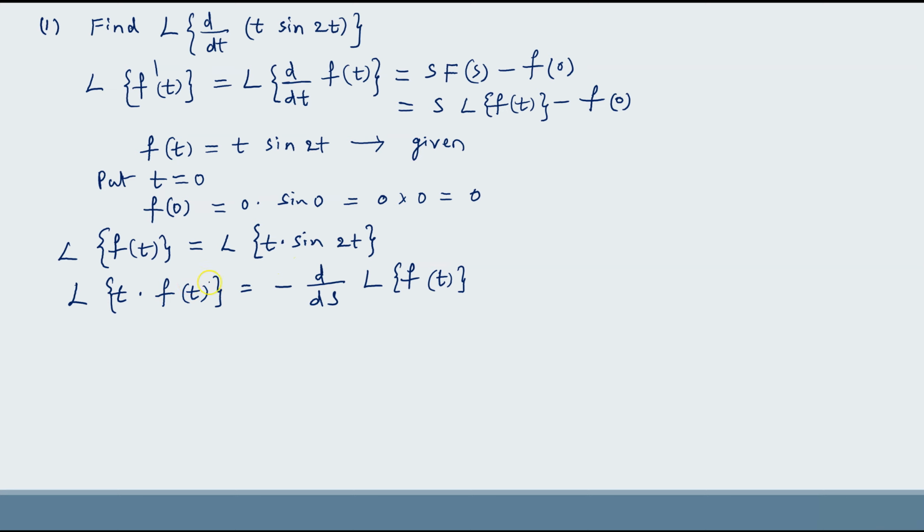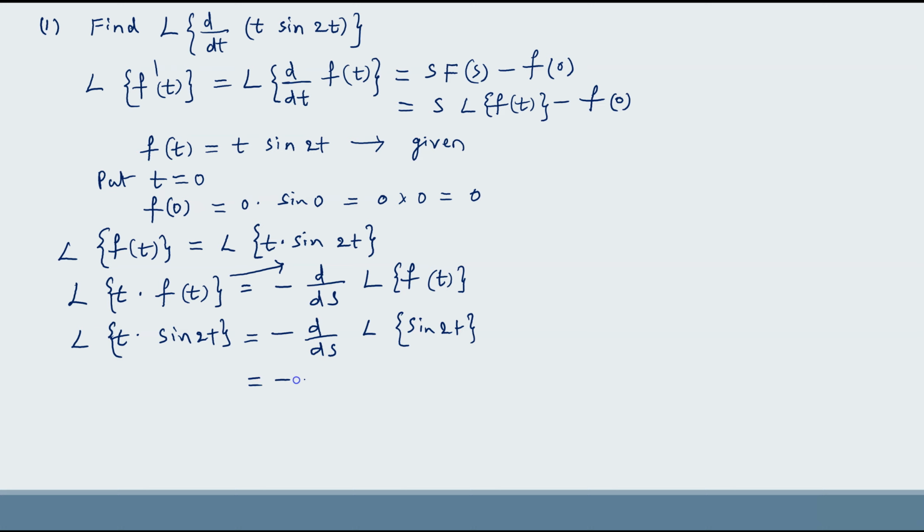If you compare these two, you can find f of t is sin 2t. So here Laplace transform of t into sin 2t can be written as minus d by ds of Laplace transform of sin 2t.